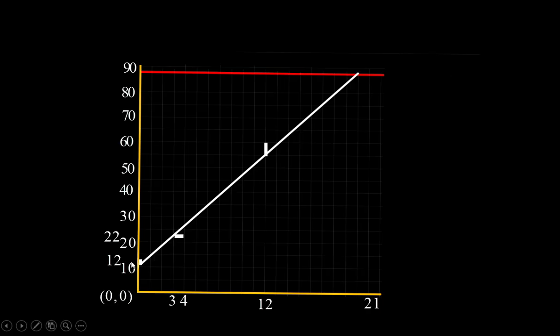In this xt graph, I've drawn just a line that passes through one of the points in the ranges given. So this is one possible slope, one possible line. Similarly, other lines can be drawn, which are possible. All such lines are possible which pass through any of the points given in the ranges.